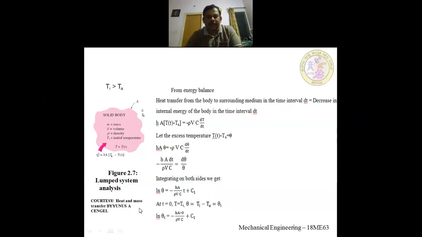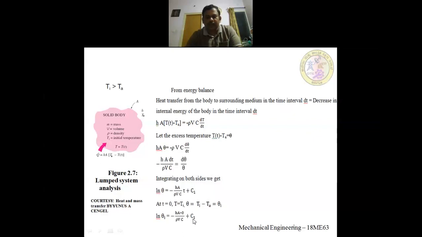Next, you apply this condition to this equation, so you are going to get C1. Now theta will become theta i, no? That should be equal to minus hA by rho Vc, as written, times time. What is time now? 0, plus C1. So this term, 0 into anything, will be 0.